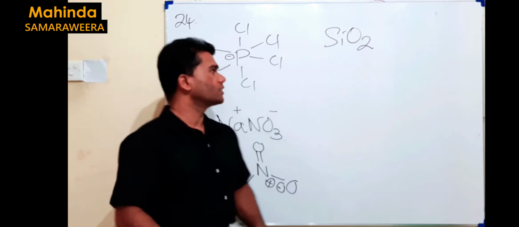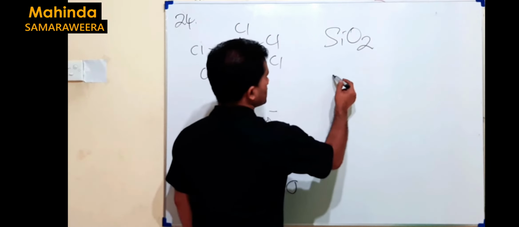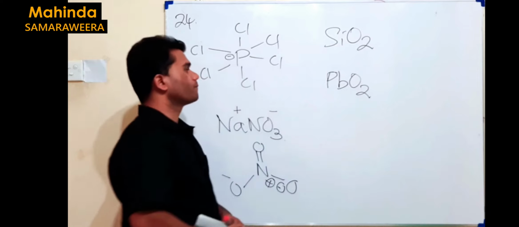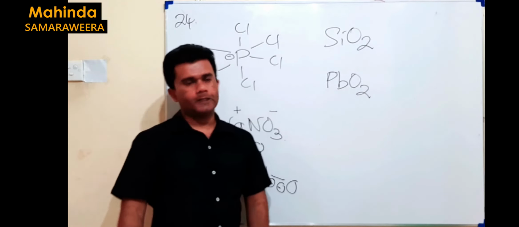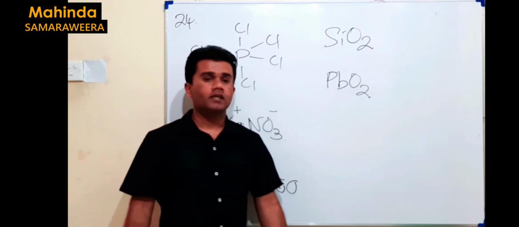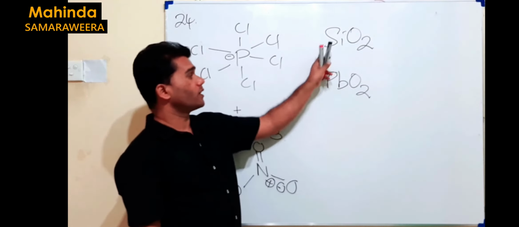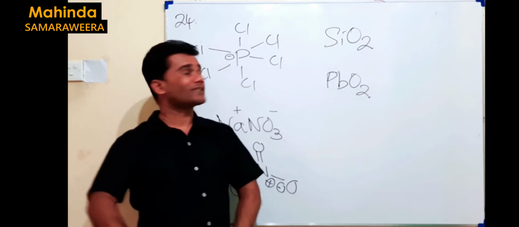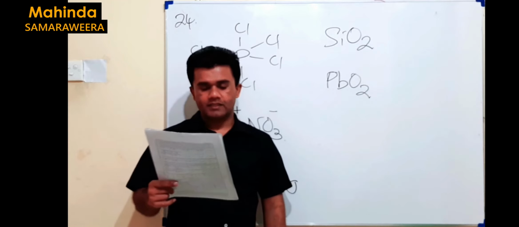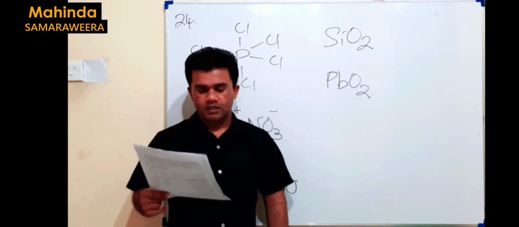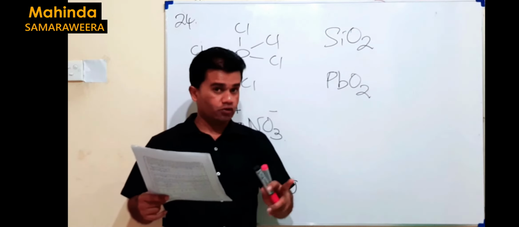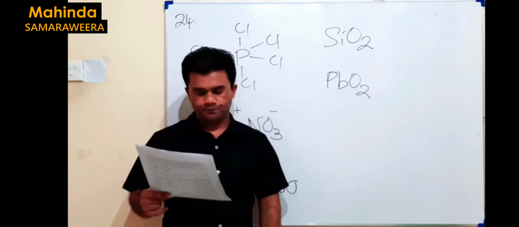But once you go to the same group, like PbO2, these types of compounds can be ionic. Although it is ionic, the melting point of this one is a small value, lower than 1000. Although SiO2 is covalent, it has very high melting and boiling points. Therefore, that statement is not true, it's false. Then in the 24th question, only A is correct. Your response should be now 5.